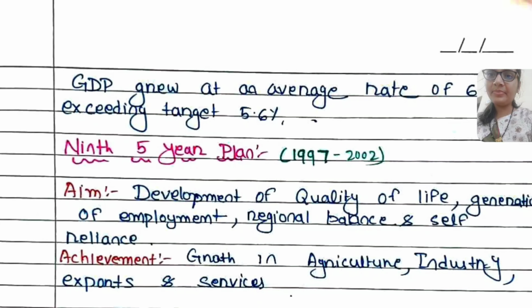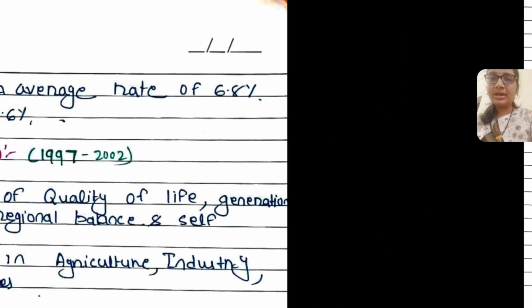Then the ninth five-year plan from 1997 to 2002, and the aim was the development of the quality of life, generation of employment, regional balance, and self-reliance. The achievement was the growth in agriculture, industry, export, and services seen in the ninth five-year plan.